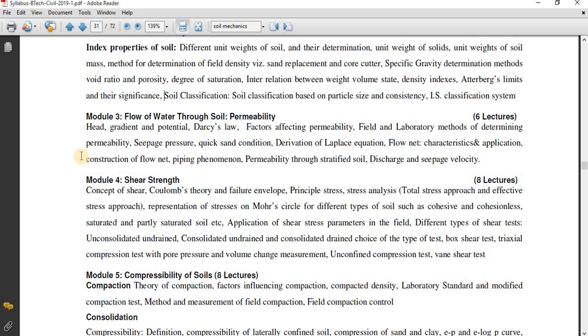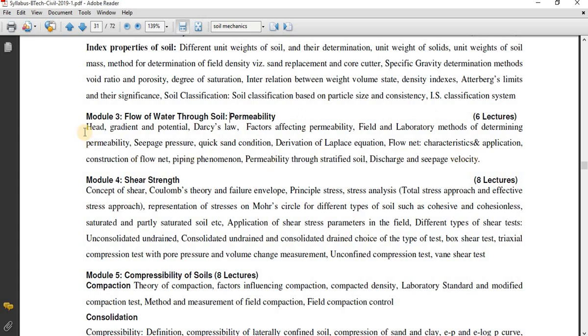Okay, so to avoid that, before constructing the dam, we are going to study the permeability properties, means the amount of permeability of soil through various methods. So in this particular unit, we are going to study how to find out the permeability of soil.